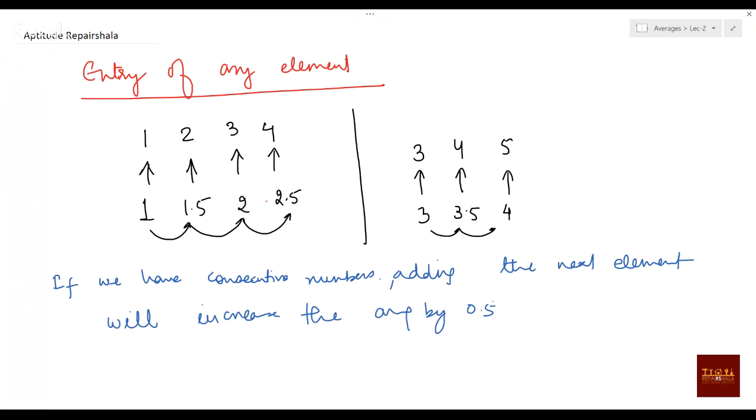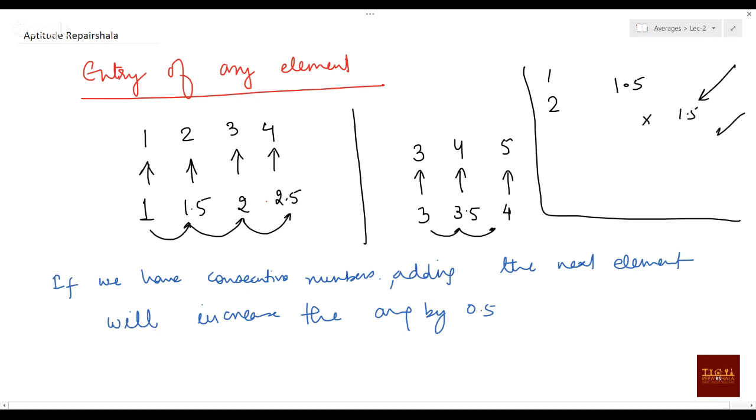Before that, we can say one more concept that I already told you in the previous slide. Suppose two numbers are there, 1 and 2, and their average is 1.5. If you are bringing any new number, will the average change if you bring only 1.5? No. If you are bringing 1.5, there will not be any change in the average. If you are bringing 2, which is more than 1.5, the average will increase. If you're bringing any number less than 1, the average will be reduced.